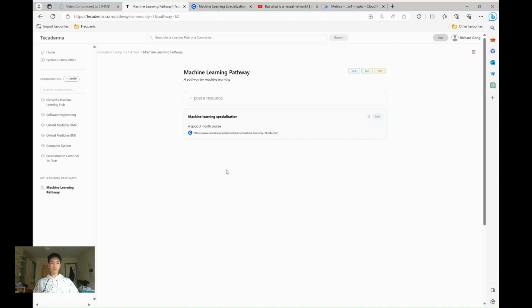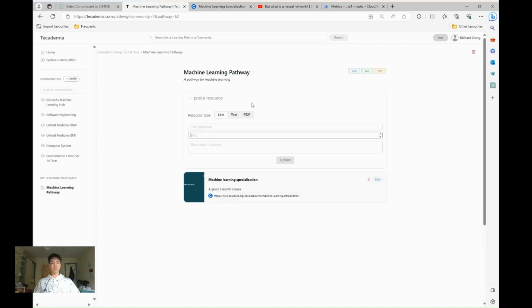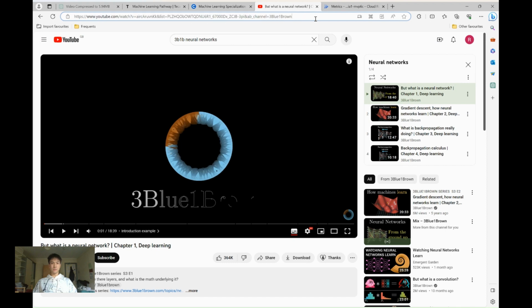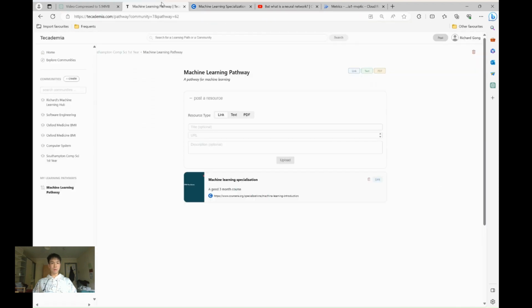So now any learner who's interested in machine learning can search it up and see that the machine learning specialization is a good place to start if they want to teach themselves machine learning. Let's say I also want to add in 3 Blue 1 Brown's introductory video to neural networks. I can give it a title, Intro to Neural Networks, and make sure that's spelled correctly, and a good intro video by 3 Blue 1 Brown, and add the video to the pathway as well.